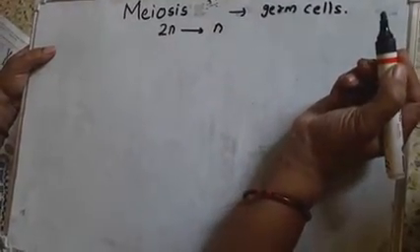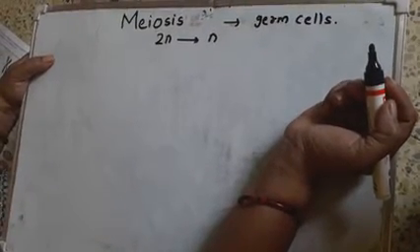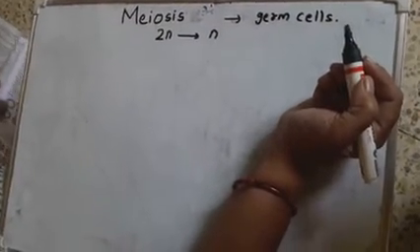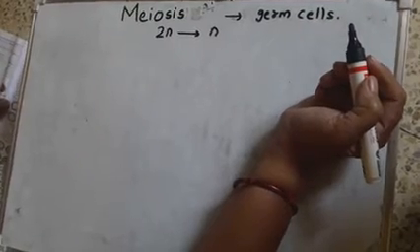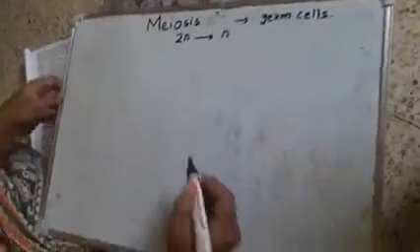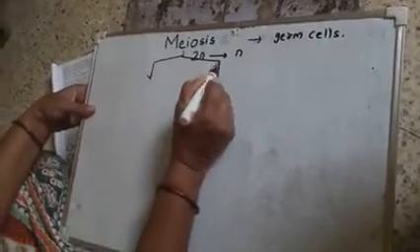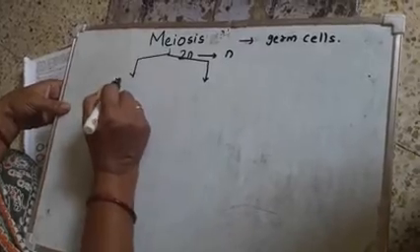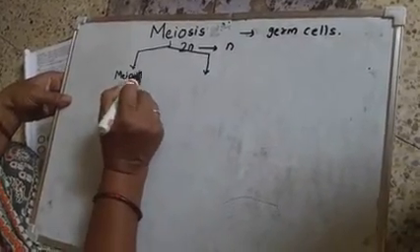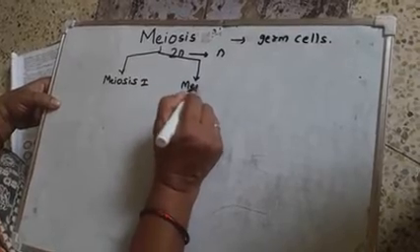Meiosis helps to bring variation in living things, so that different varieties of animals and plants can be produced and survive on earth. This meiosis is completed in two phases, meiosis 1 and meiosis 2.